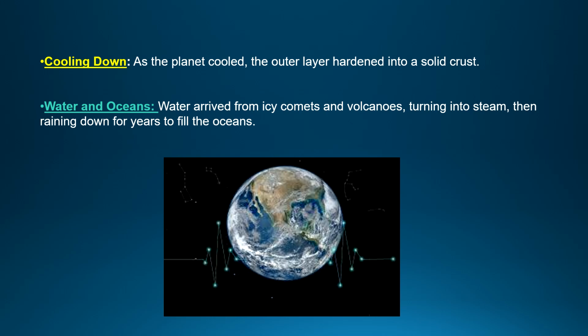Then water and oceans. How did the oceans and water bodies form? You all know the water cycle process. Because of the sun's heat, the water bodies get heated, and the water vapors go up and form a cloud. When those clouds become heavy, they downpour as rainfall. This process happened because of the volcanoes and the icy comets. It rained heavily for years, and it took a lot of years to form the oceans. It did not happen in a few years.